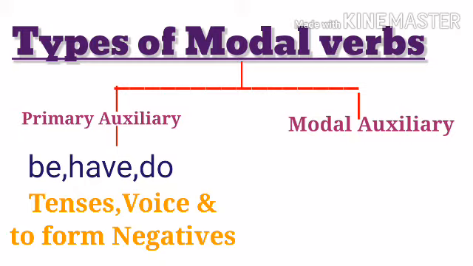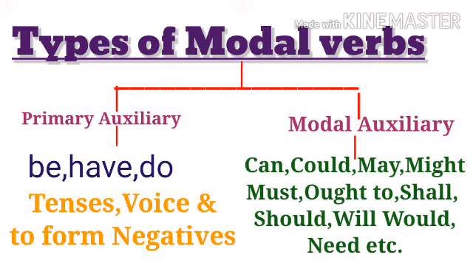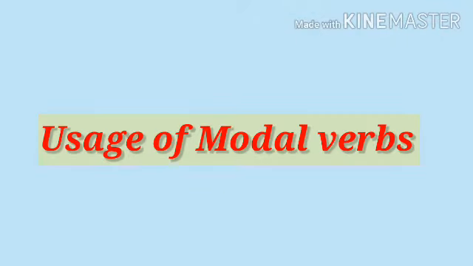Then modal auxiliaries or modal verbs, they are almost 10 in number, like can, could, may, might, must, ought to, shall, should, will, would and need. Need can also be used as a main verb. So now let's review the uses of modal verbs. First of all, I'll take the use of can and could.